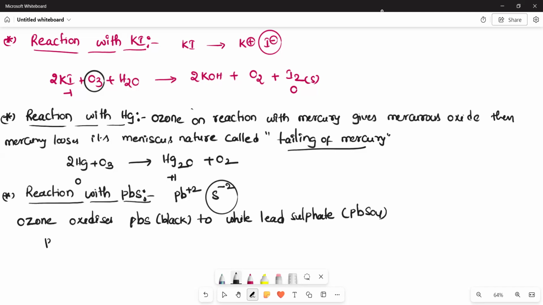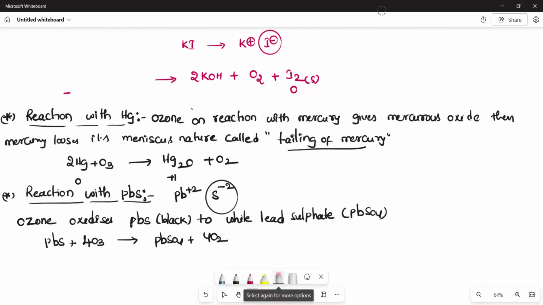So therefore, PbS plus 4O3 gives rise to PbSO4 plus 4O2 అమ్మా. Sulfur minus 2, it reached to plus 6. -2 నుంచి +6 కి రీచ్ అయిందమ్మా సల్ఫర్.